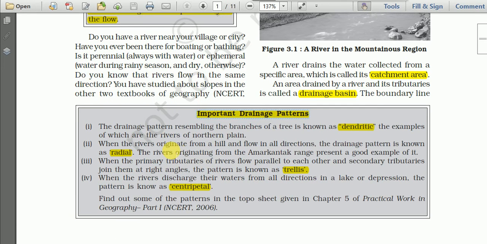So let us read. The drainage pattern resembling the branches of a tree is known as dendritic. The examples of which are the rivers of the northern plains, like the Ganga River. Here the word dendritic is derived from the Greek word dendron, meaning a tree. And it looks like this.